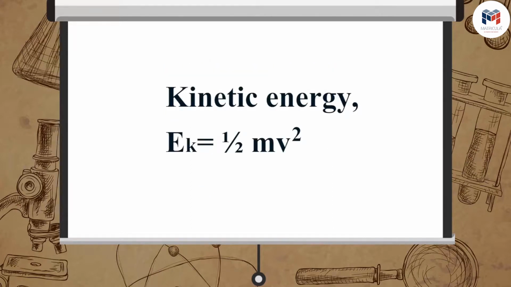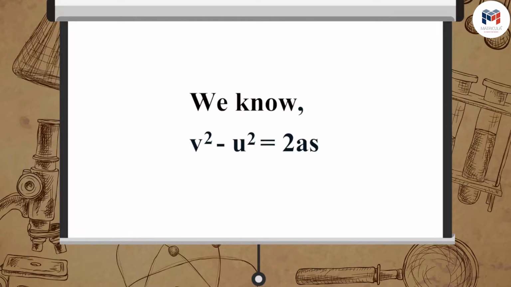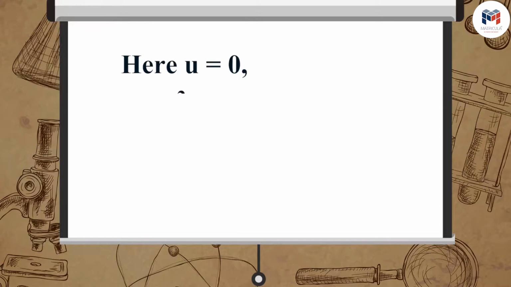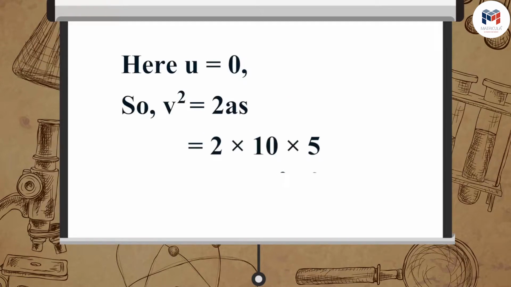Kinetic energy of the object, EK, is equal to 1 upon 2 mv square. We know v square minus u square is equal to 2as. Here u is equal to 0. Therefore, v square is equal to 2as, which is equal to 2 multiplied by 10 multiplied by 5, which is equal to 100 meter square per second square.